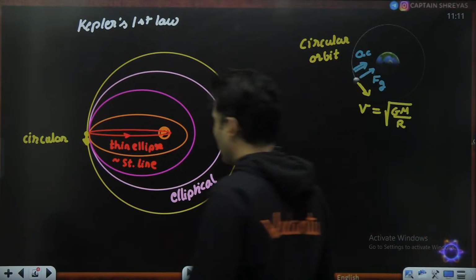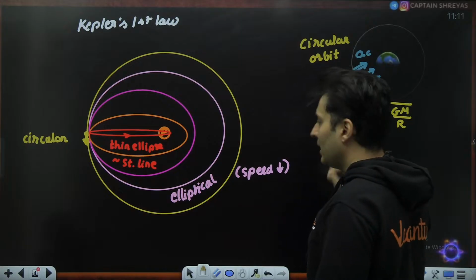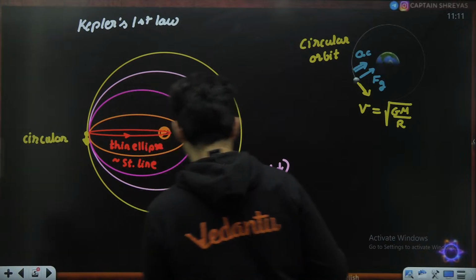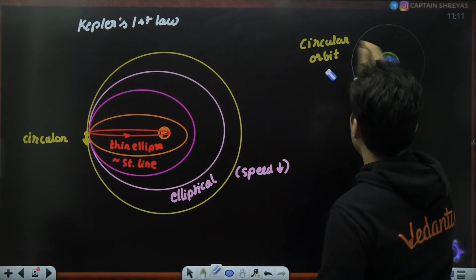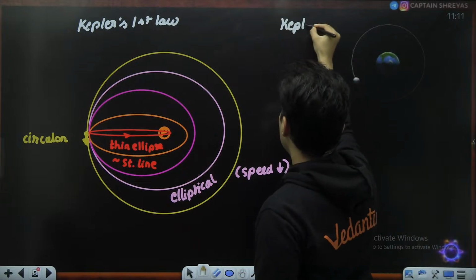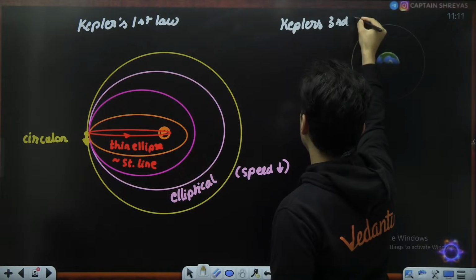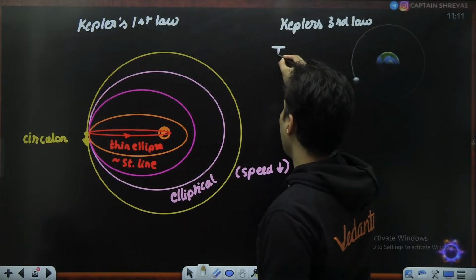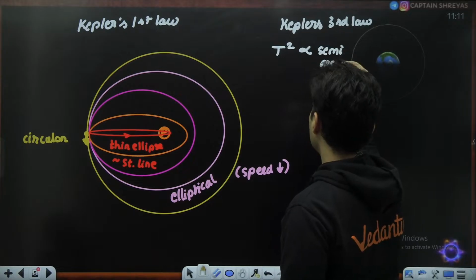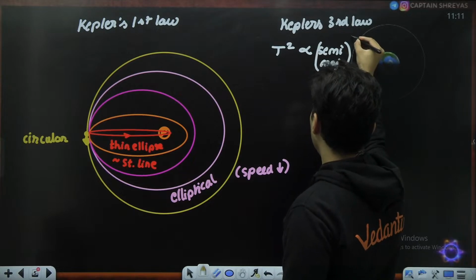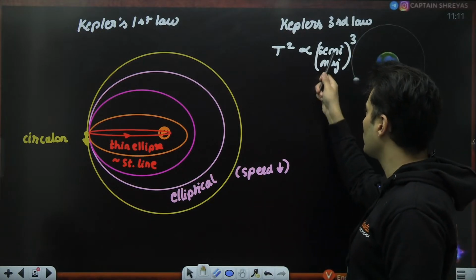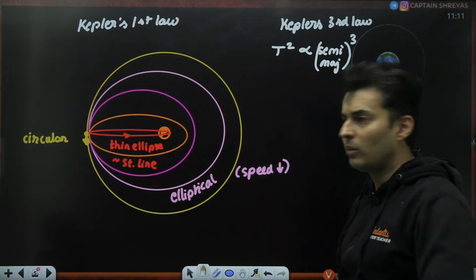As per Kepler's third law, the square of the time period is proportional to the semi-major length of that particular axis, the whole thing raised to the power 3. T squared is proportional to the semi-major length cubed.